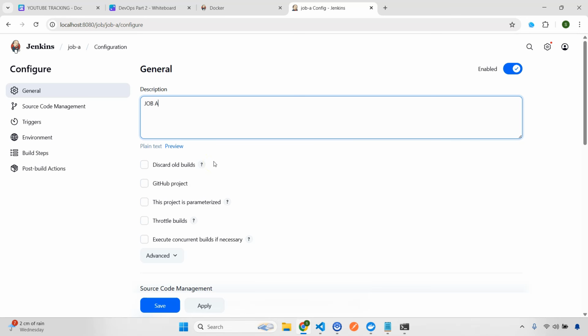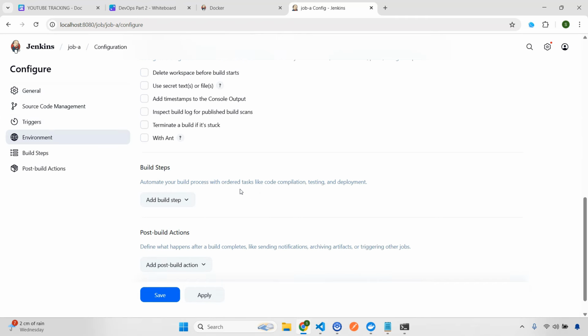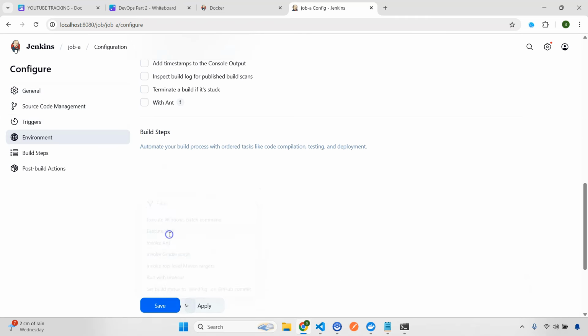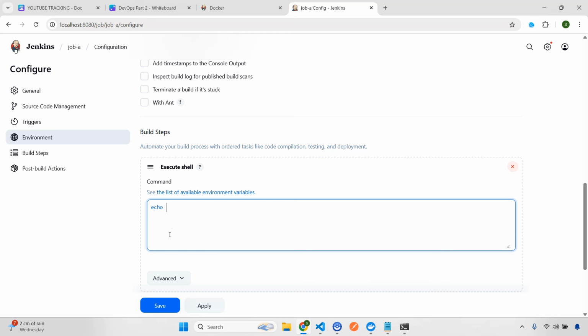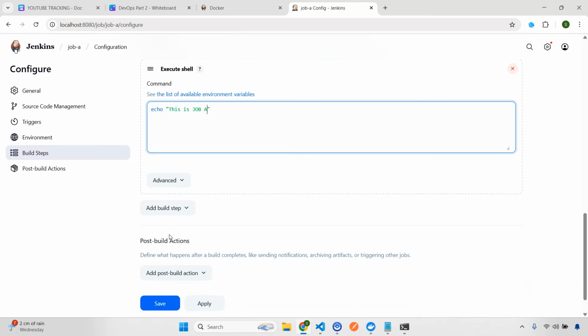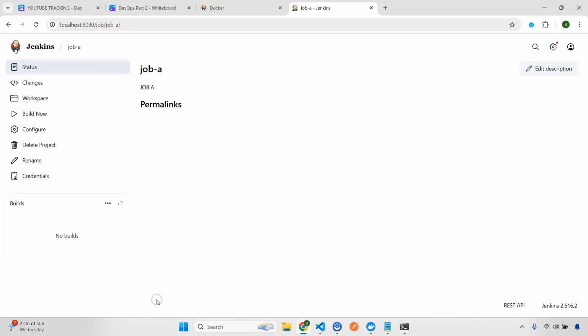Let's keep this one simple only. I'll just go here, add new step, this one, and then I'll do echo, and what I'll do is write "this is job A", as simple as that. Now I'll just save this for now. We just need a minor change here, so I'll just do save, done.